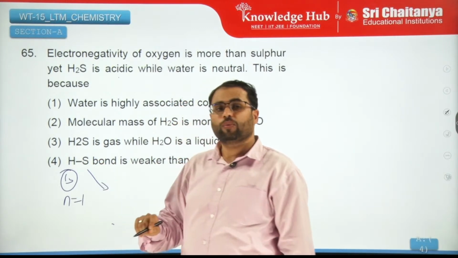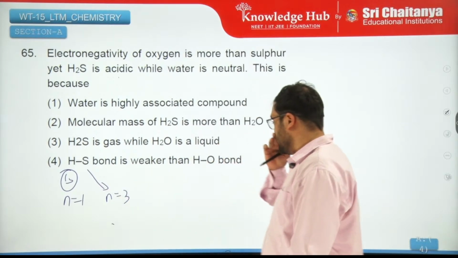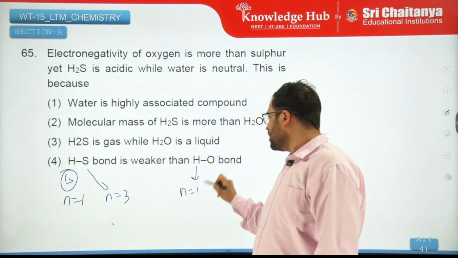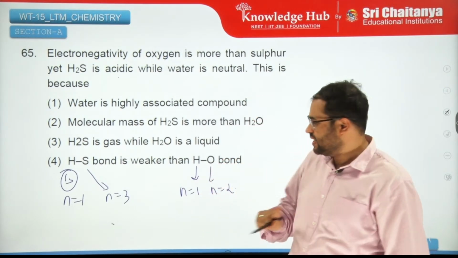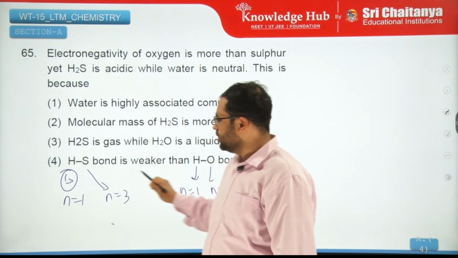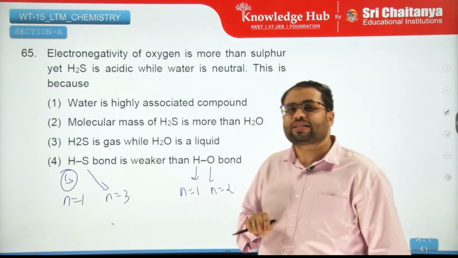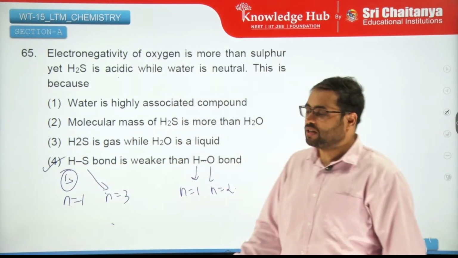But for sulfur, what is n? n is equal to 3. You can see the energy difference is large. But in H2O, this is n equals to 1 and here n is equal to 2. So the energy difference is a little less, so this bond is stronger. So water, if you see, is neutral, but H2S is slightly acidic. Right? So the fourth is the correct answer.